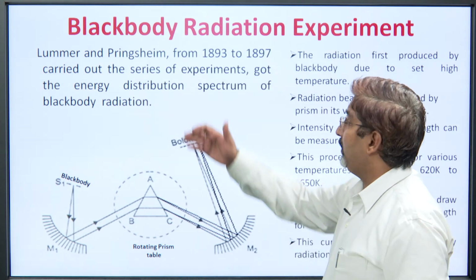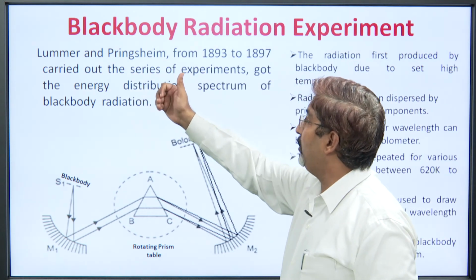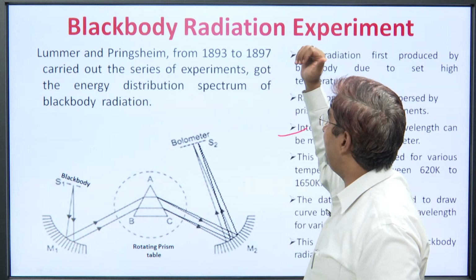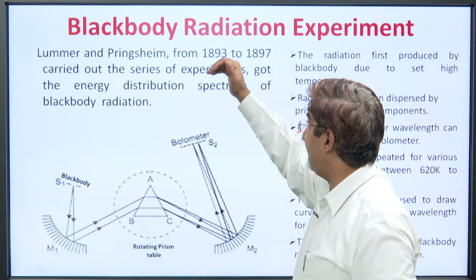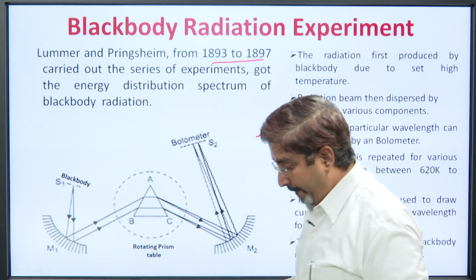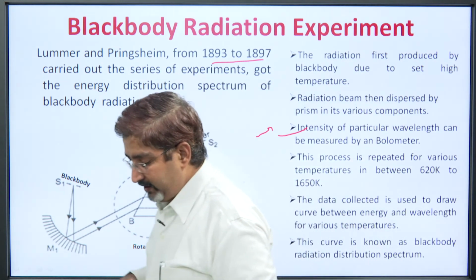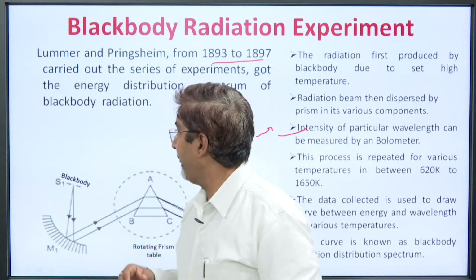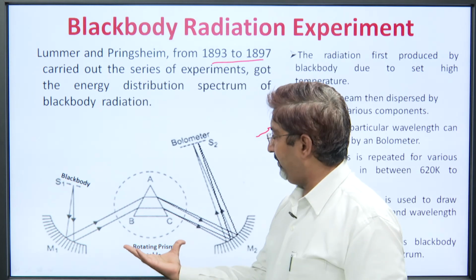Now, the two scientists Lummer and Pringsheim, in 1893 to 1897, it is a long time, worked a lot. They did this experiment various times with various settings. Their experimental setup is this one.